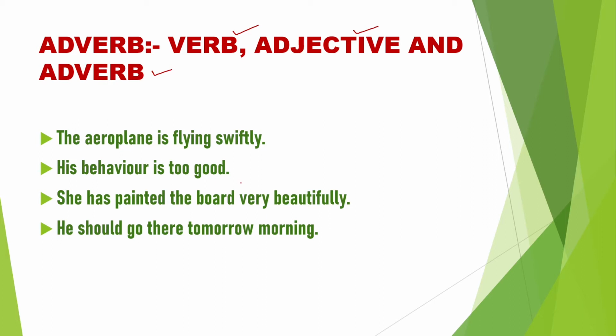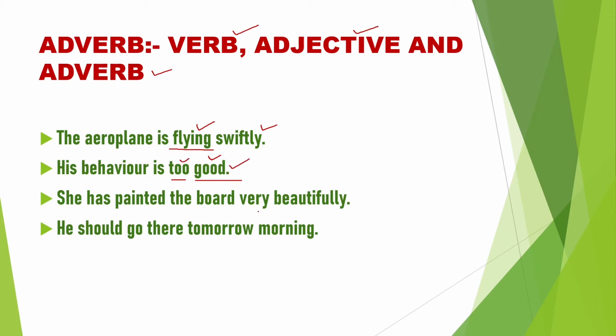To get an adverb, we should ask a question to the verb with WH words. The aeroplane is flying swiftly. Here flying is the verb. The aeroplane is flying how? Swiftly. The answer comes: swiftly. So, swiftly is the adverb, and it describes a verb. His behavior is too good. Good is an adjective. How much good? Too good. That means an adverb describes an adjective.